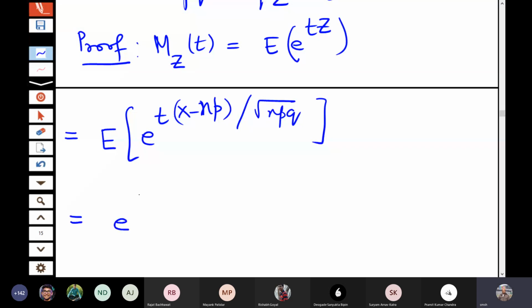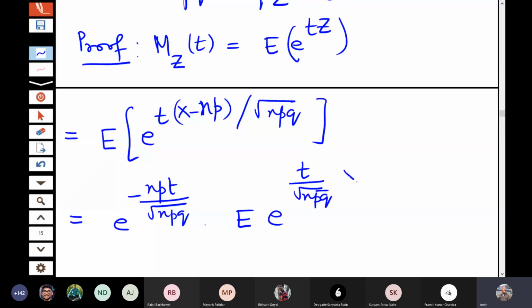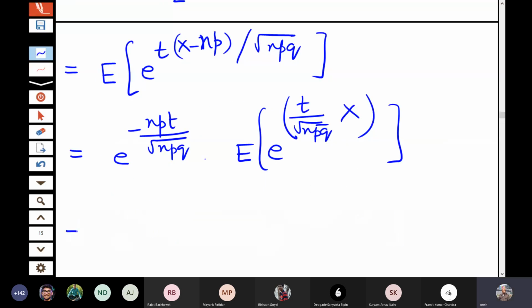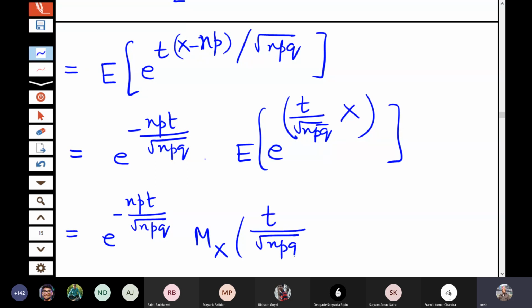So this is equal to e to the power minus npt by root npq into the expectation of e to the power t by root npq into X. So that is equal to e to the power minus npt by root npq times M_X at t by root npq, because this is the moment generating function of X at the point t by root npq.